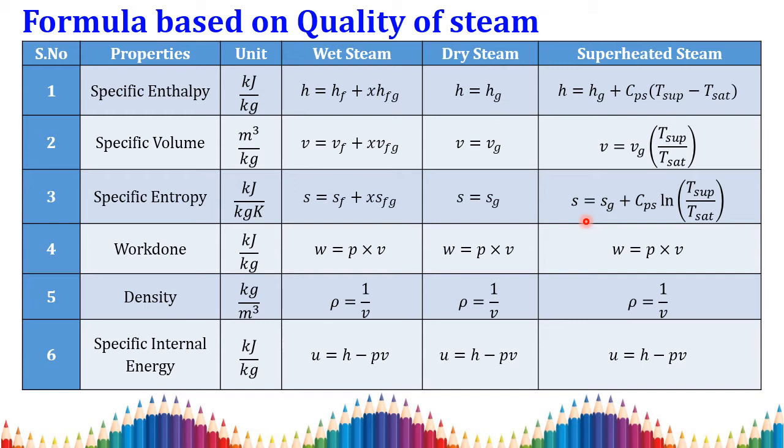And also work done. We also know that the flow work is equal to P into V. So work done is equal to P into V for all the three cases. But the specific volume will vary according to these three different conditions.